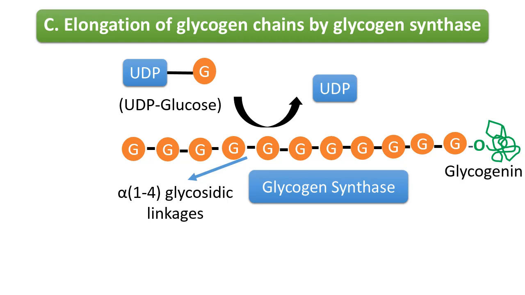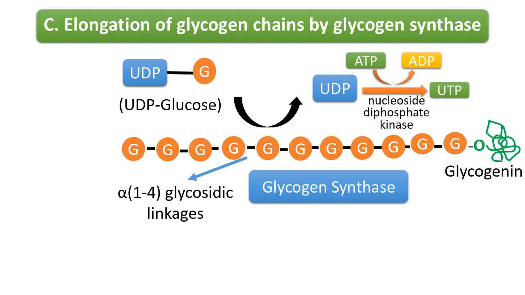Glycogenin stays associated with and forms the core of the glycogen granule. The UDP released when a new alpha 1,4 glycosidic bond is made is phosphorylated to UTP by nucleoside diphosphate kinase.